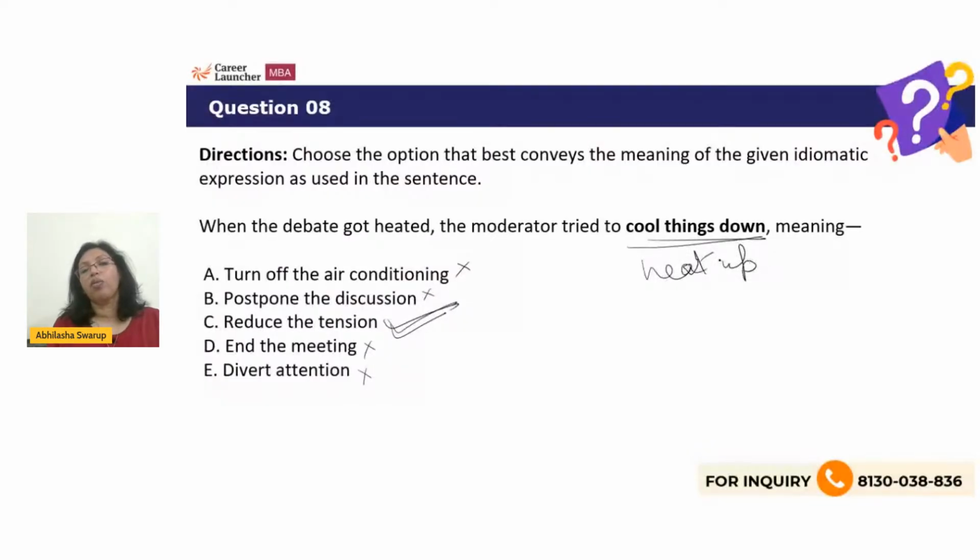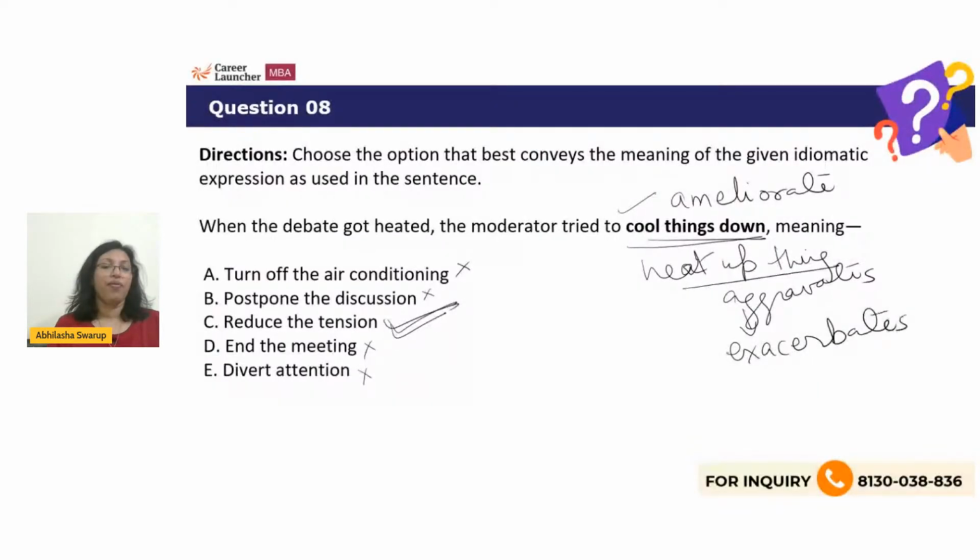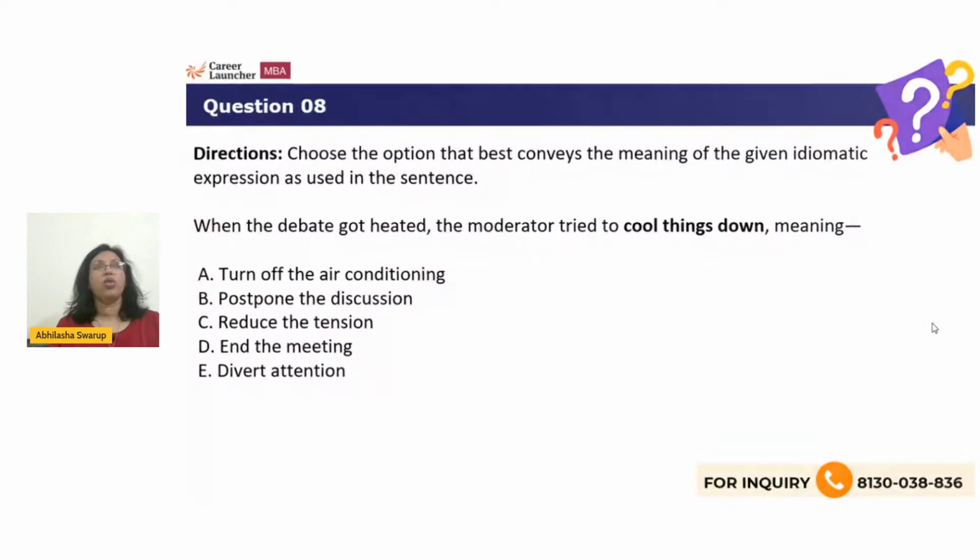To heat up things will be to aggravate things. So, of course, he's trying to cool things down, to ameliorate things. What a lovely word. The opposite to this, to aggravate, is the same thing as exacerbate. All right, let's look at the next question.